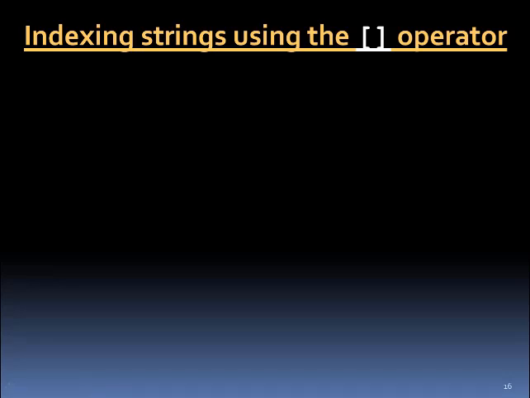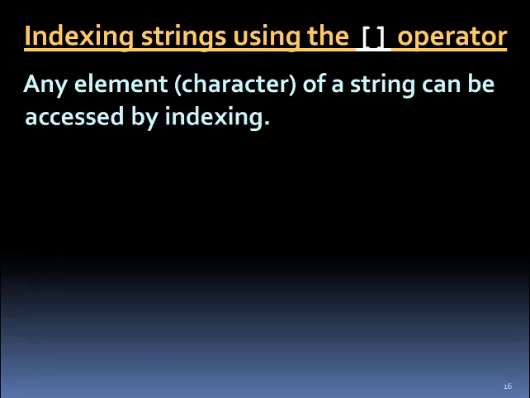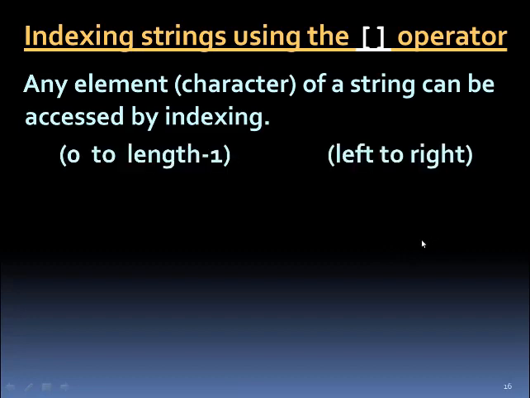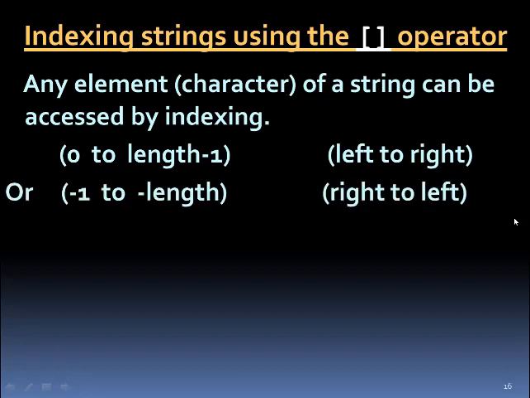Now indexing. Indexing in strings is done with the help of square brackets. Within the square brackets you write the index number, and outside the square brackets you write the string variable. So any element or character of the string can be accessed by indexing. Indexes of the strings are from 0 to length minus 1. So you should know the length of the string. So the first index is always 0 from the left hand side, and up to the right hand side the last character is at index length minus 1.